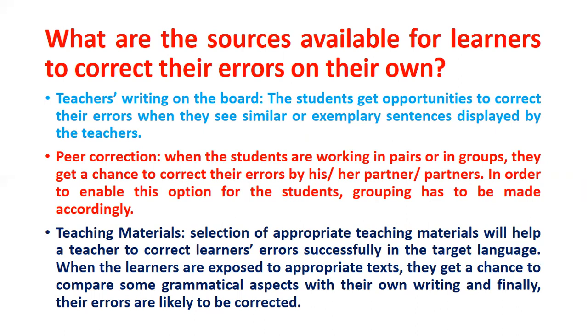When the learners are exposed to appropriate text, they get a chance to compare some grammatical aspects with their own writing, and finally, their errors are likely to be corrected.